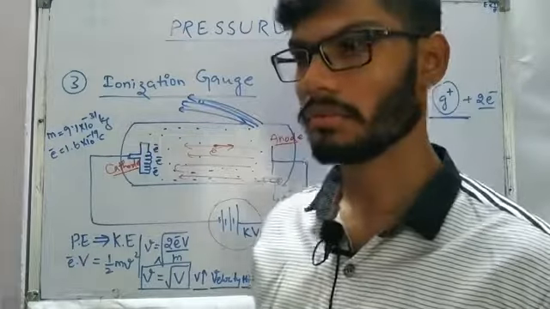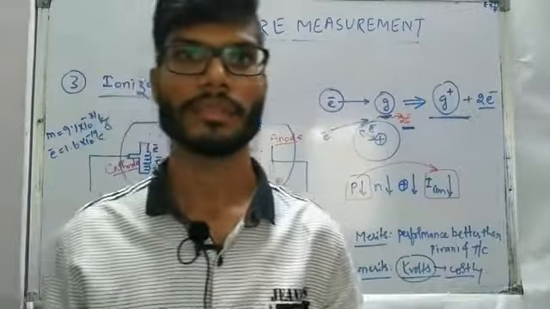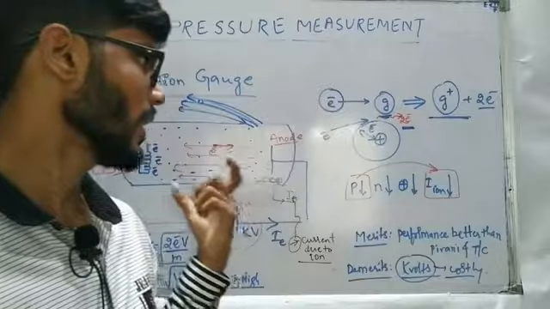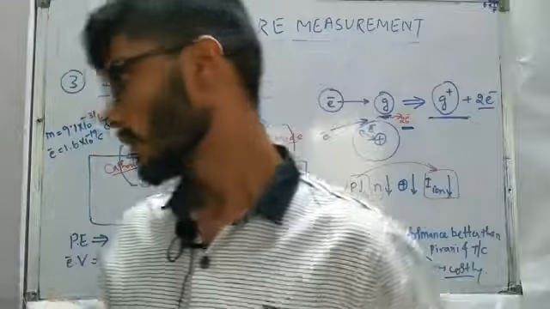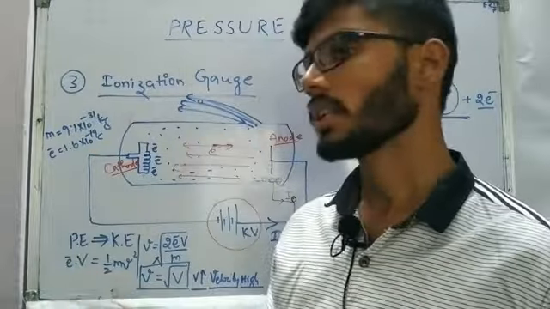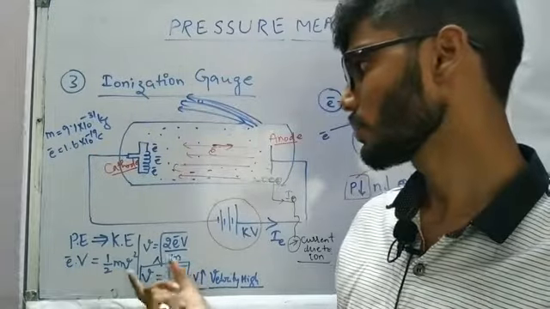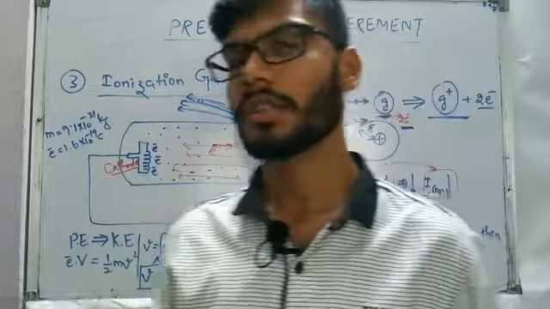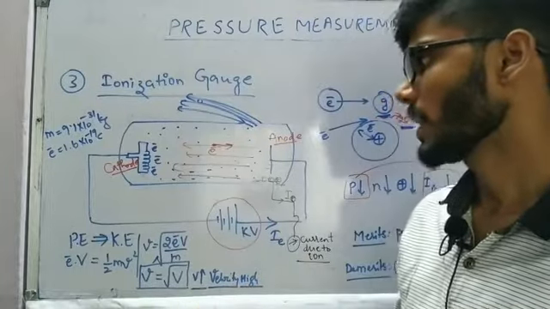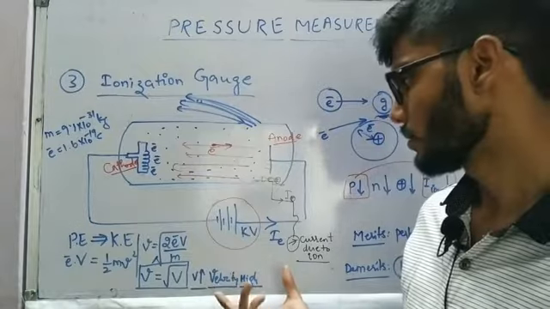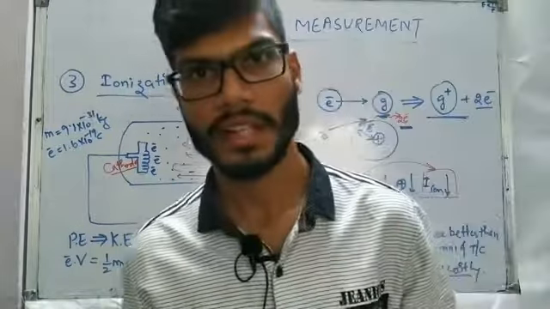So either way, if you understand it in terms of the electric field, only a high strength electric field will let the electrons travel, or in this concept, the potential energy is converting into kinetic energy. To have more velocity of the particle, we should apply a higher voltage value. So that's the main concept behind the ionization gauge.